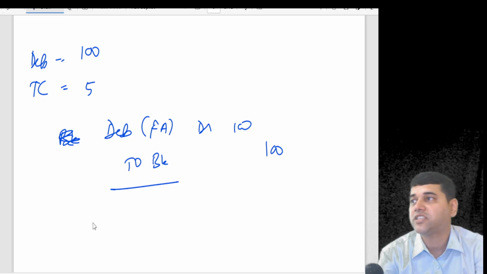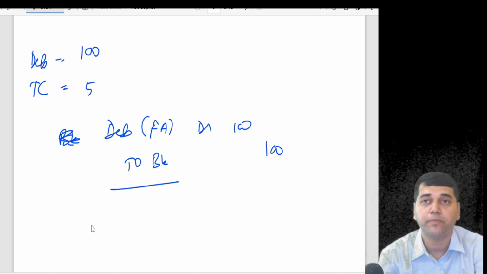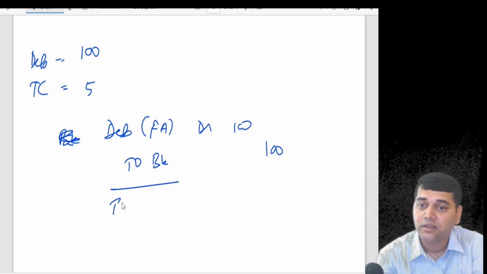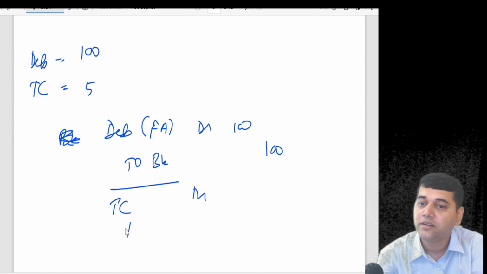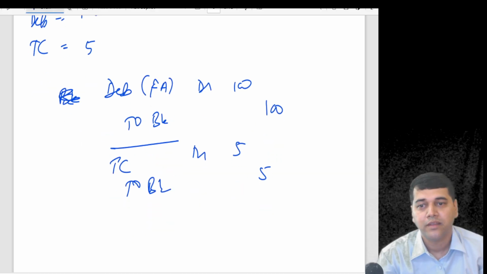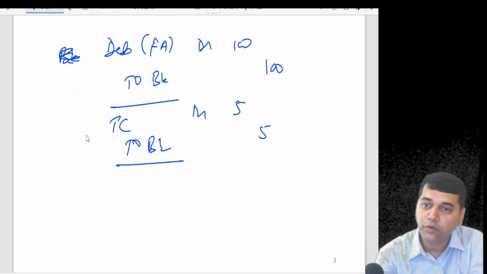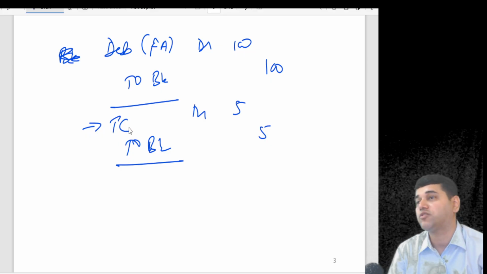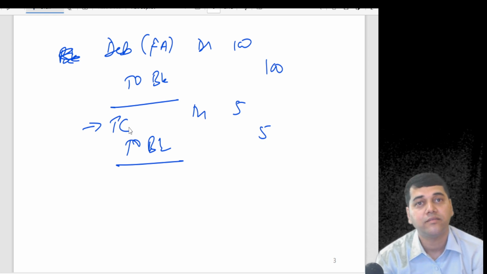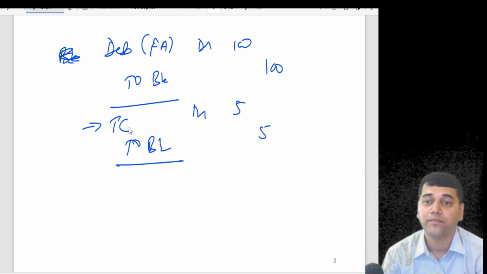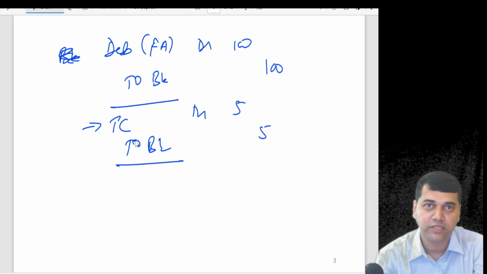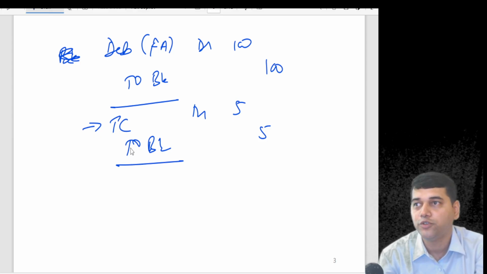Then there is a transaction cost. To whom is this transaction cost paid? To some broker. What accounting entry do you pass for the transaction cost? Transaction cost account debit to bank. In fact, you could have passed one consolidated entry. Now I will ask you one more question. What is the nature of this transaction cost? What is the nature of the account? How many accounts are there? Personal, real, nominal. Transaction cost is what? Nominal. Can you keep it in the balance sheet? No. So what should you do?